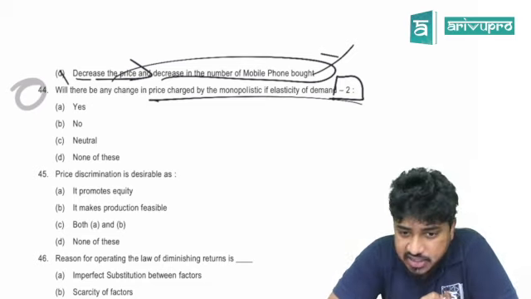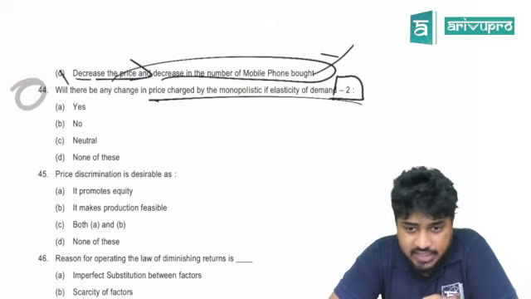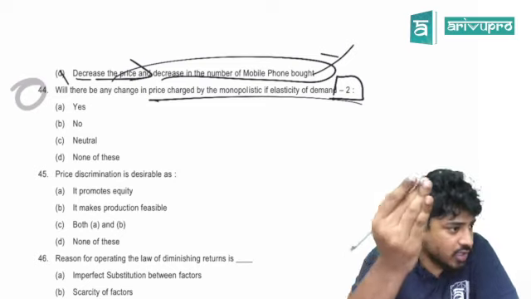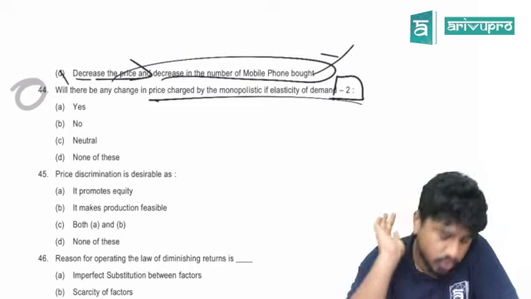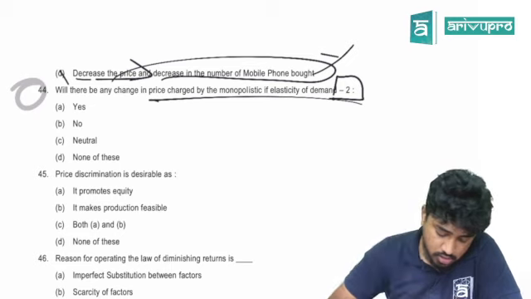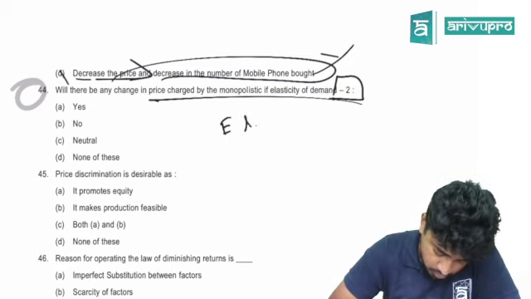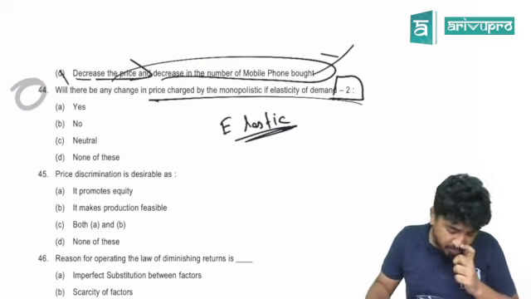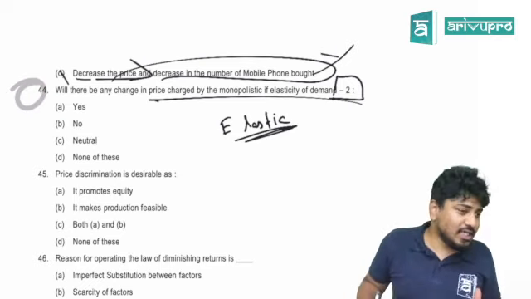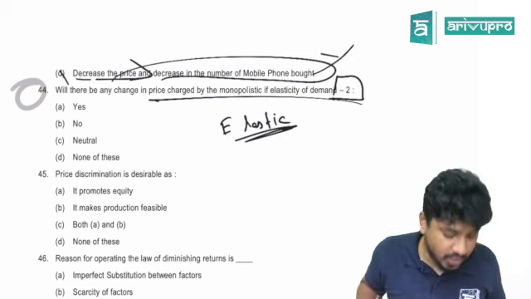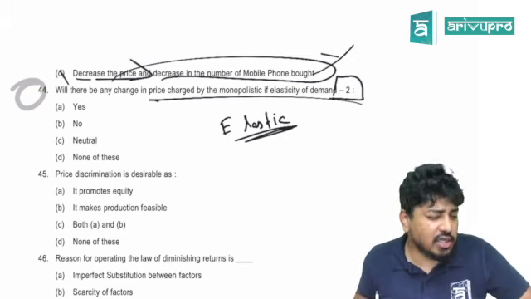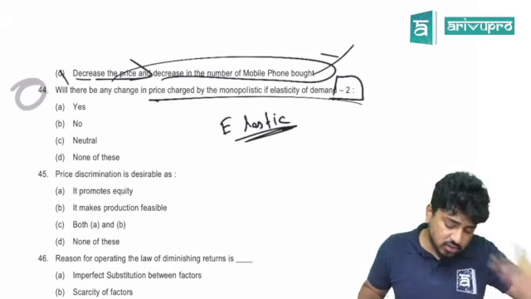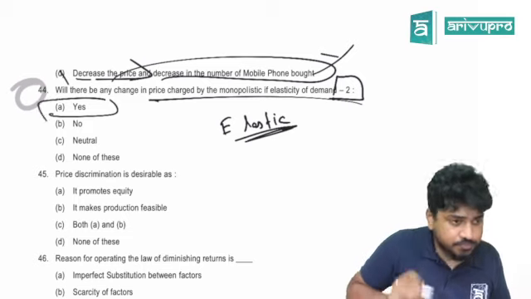Can I say it is elastic? Yes or no? Greater than 1. Okay, now it's elastic. Will there be any change in price? Now the question is debatable. If they had written the question as, can there be a decrease in price, I would have hands down gone with answer A. Yes or no?